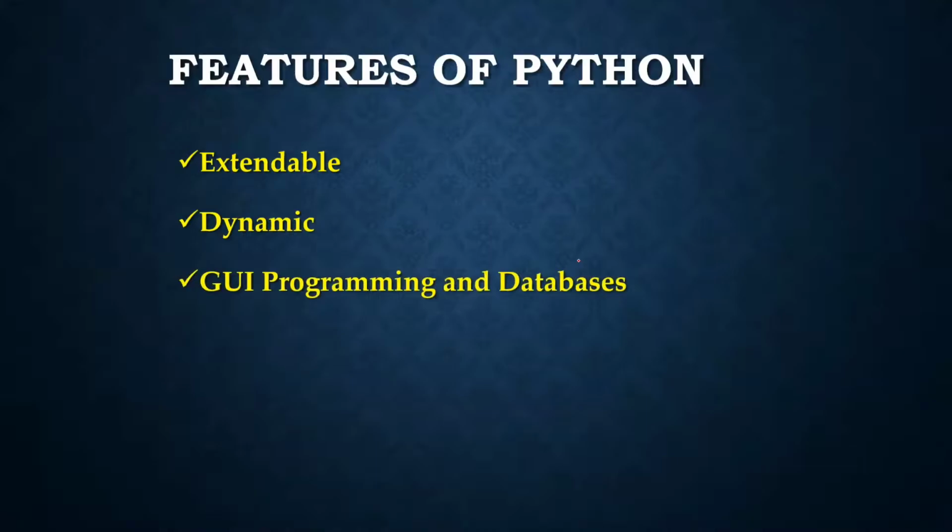Python supports GUI applications that can be created and ported to many libraries and Windows systems, such as Microsoft Foundation Classes, in short MFC, Macintosh, and the X Windows system of Unix. Python also provides interfaces to all major commercial databases. Python's library is portable and cross-platform compatible on Unix, Linux, Windows, and Macintosh. This helps in support and development of a wide range of applications from simple text processing to browsers and complex games.